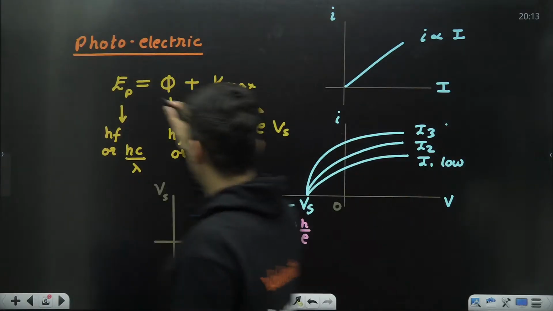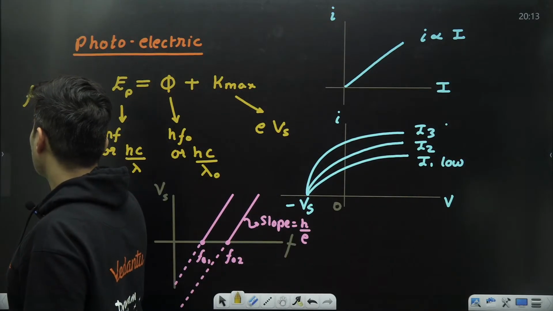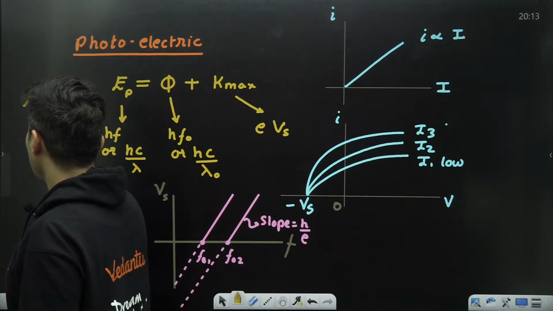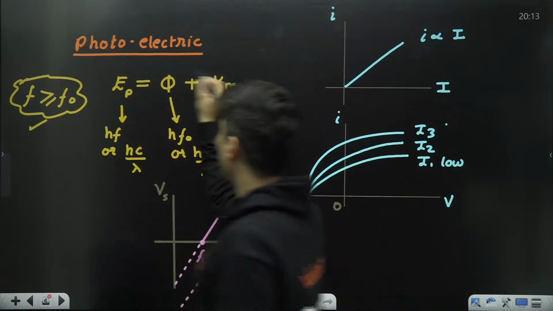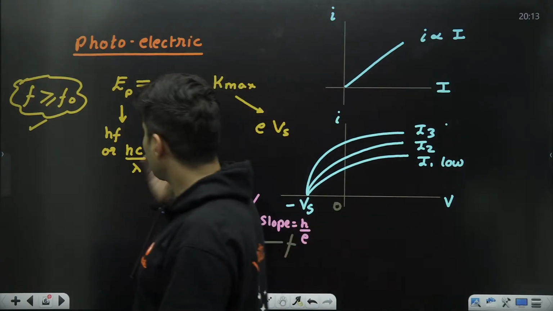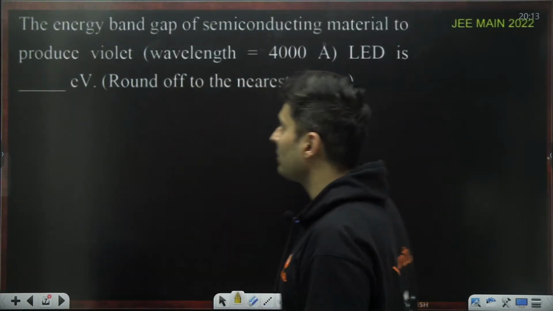And remember one important criterion over here: f should be more than or equal to f naught for the photoelectric effect to occur, else it will not occur. It is not dependent on the intensity at all.